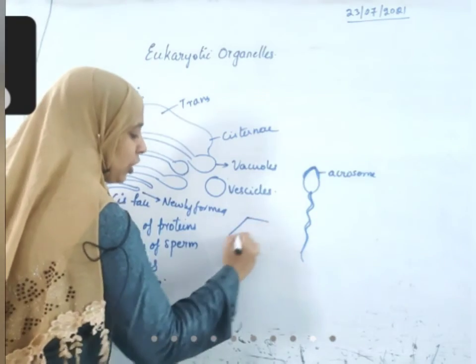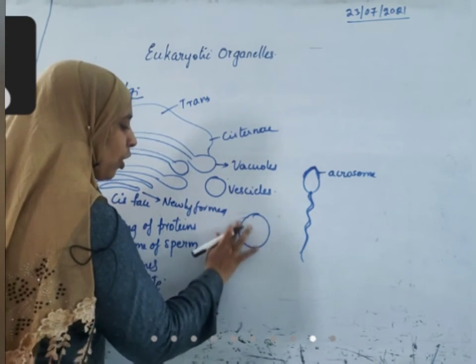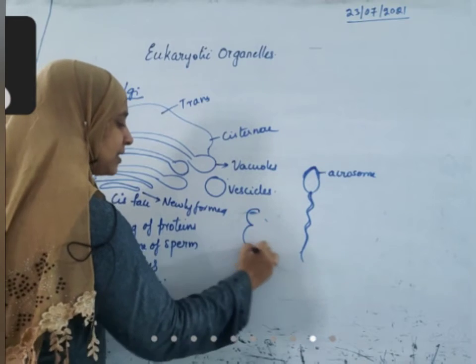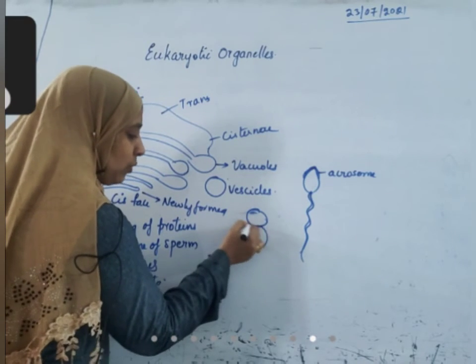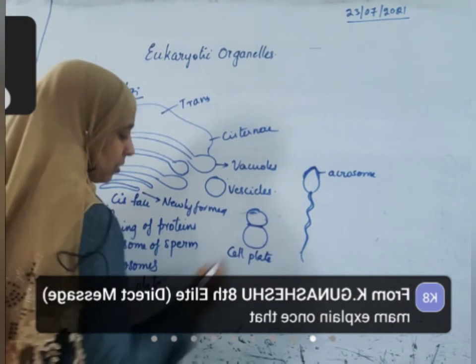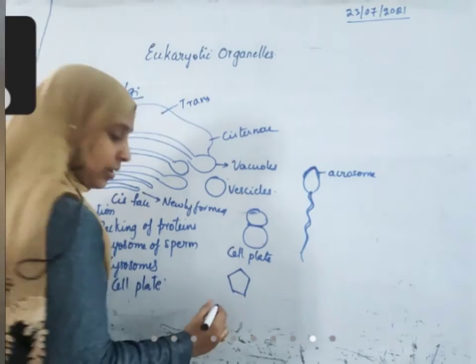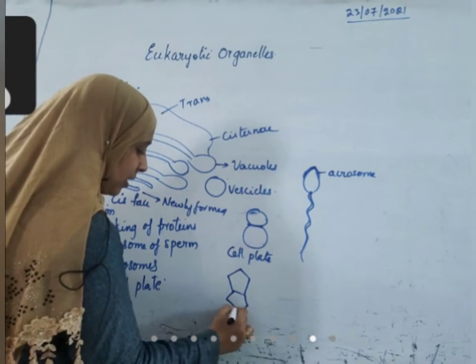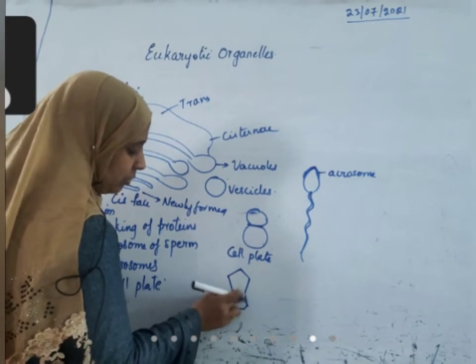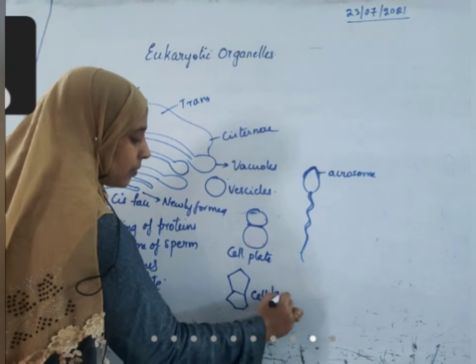Cell plate. During the cell division process, when one cell is dividing to form two cells, in plant cells a cell plate will form between the two cells. When cells are completely divided, the barrier present between these two cells is nothing but the cell lamella.